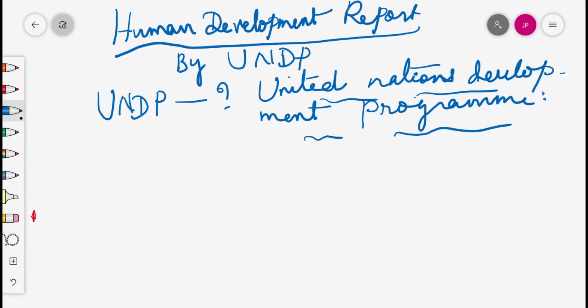Today's topic is the Human Development Report given by UNDP. What's the full form of UNDP? United Nations Development Program. Please learn this also and write it in the notebook. Okay? Yes. We already learnt income is the best criterion.